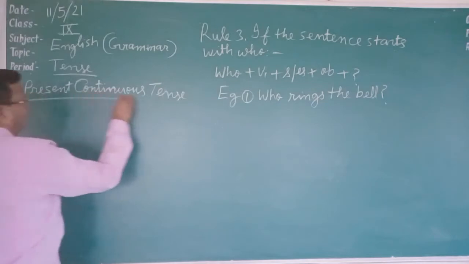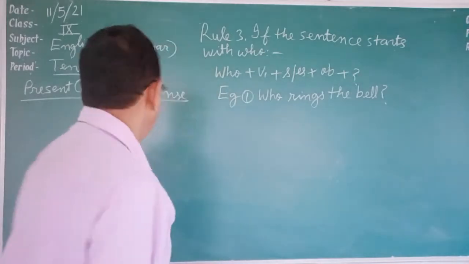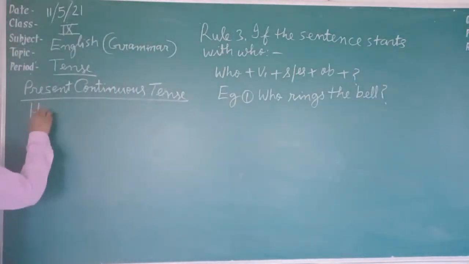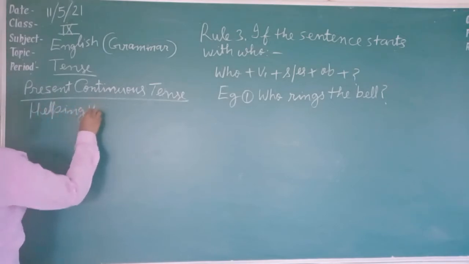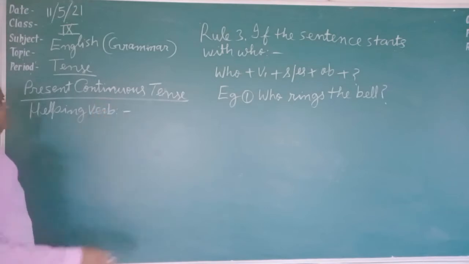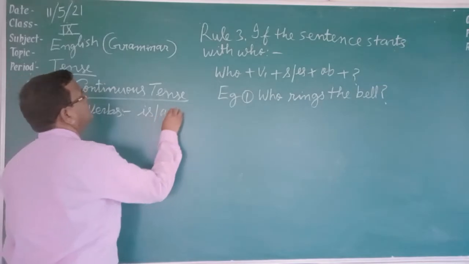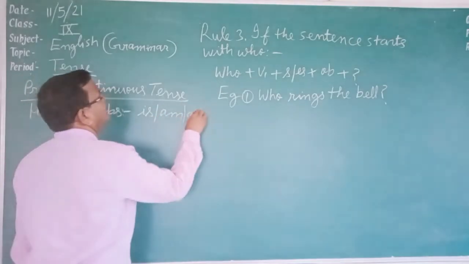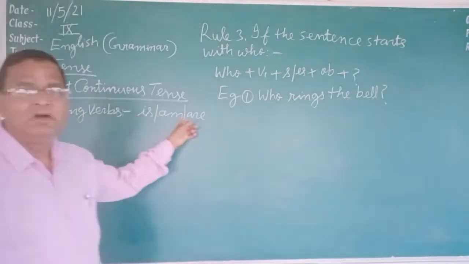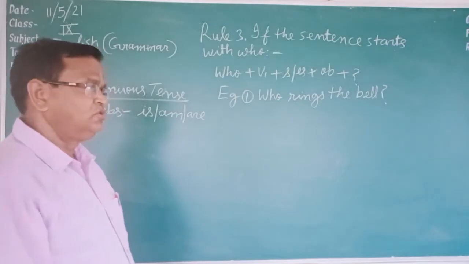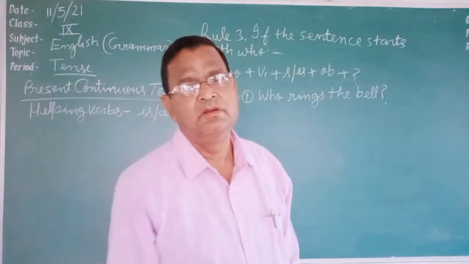Students, I have told you that in each tense particular helping verbs are there. Write down helping verbs. The helping verbs in this tense are is, am and are. There are three helping verbs: is, am and are. Only two things you have to see: the helping verb and the form of the main verb.